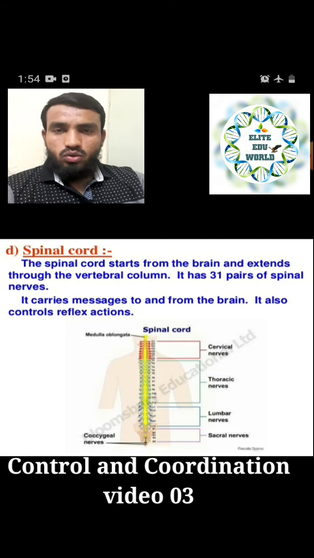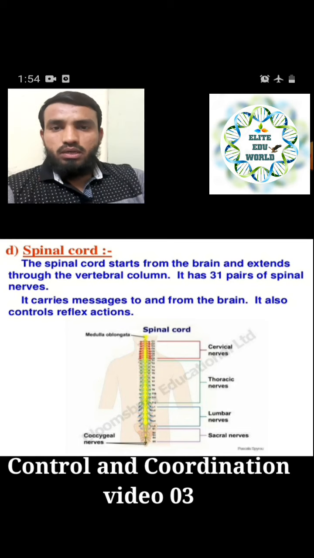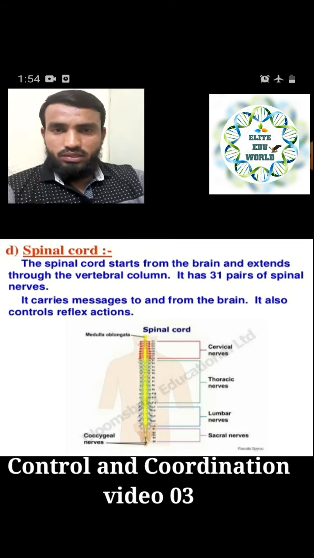It does not need to go to the brain, and then the brain thinks and gives the reverse action or order to the whole body. That would take too much time, and there would be a chance of burning more of whatever organ is touching. That is why we have a reflex action, where we immediately take the decision and our muscle moves. So that also comes under the reflex action. We will see in detail in our next slide.